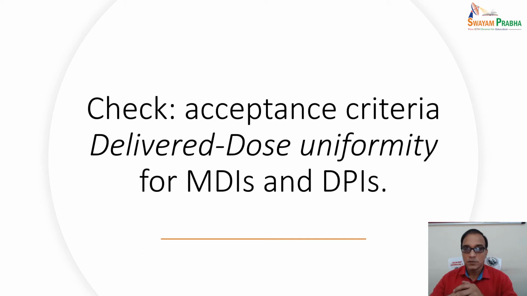So what is the homework? Check the acceptance criteria for delivered dose uniformity for MDIs and DPIs in the same way. This is the small assignment, you can say. You just go through the pharmacopoeia as we have discussed for SVNs. For nasal sprays, you please do it for MDIs and DPIs. Okay.